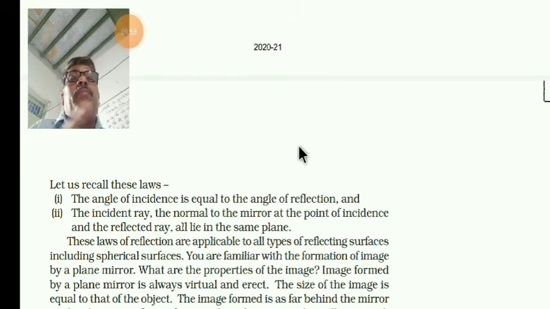For example, take a plane mirror. When light is incident and returns, there is a normal line between them. The angle of incidence is equal to the angle of reflection.